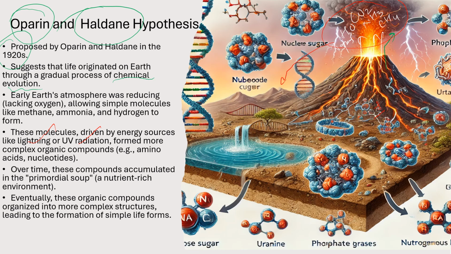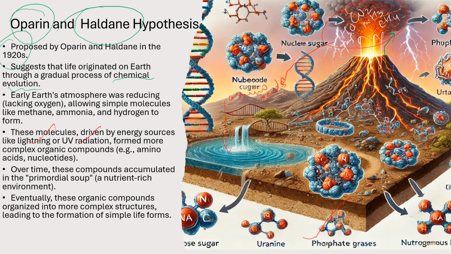and resulted in the formation of some more complex molecules like amino acids. Then some nucleosides were formed, some phosphate groups were formed. This is how from very simple molecules, some more advanced molecules were formed.